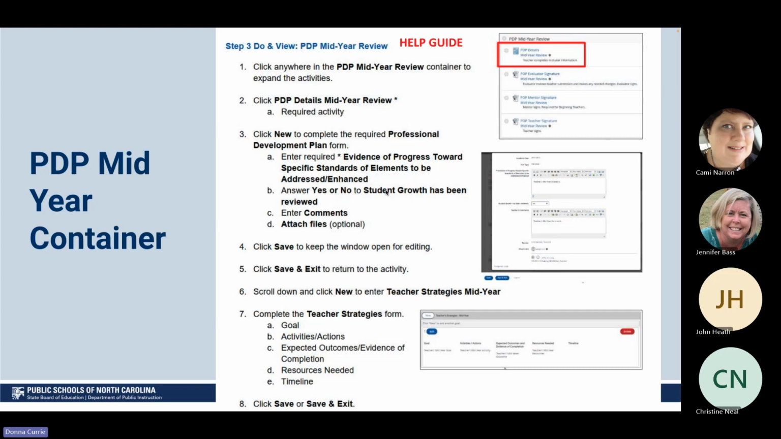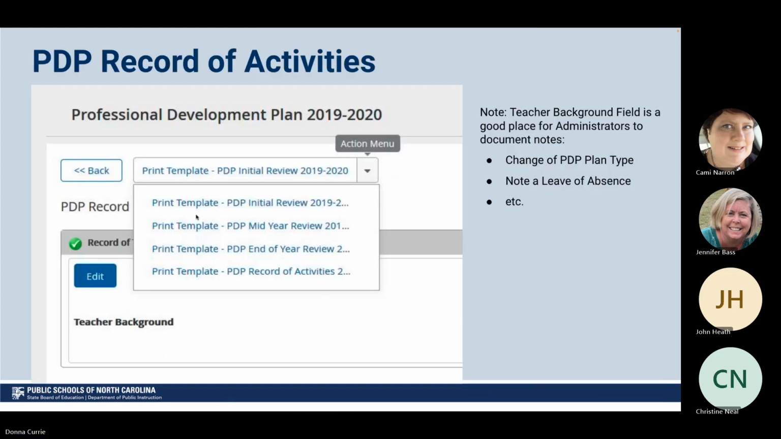If you had to include student growth, you would include that. If you need to attach any files, you can do that and click save. You can, like I said, add any new goals if you need to. And then you can save and done. But we do have that link once again on the NCEES help guide screen if you need to see that.